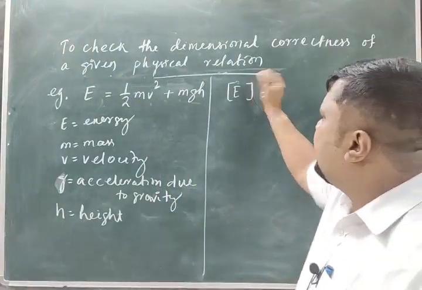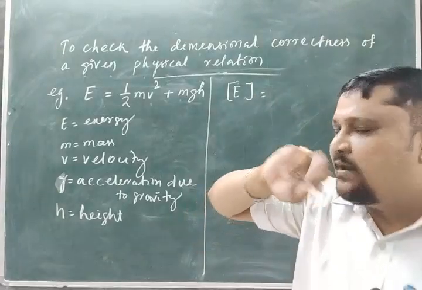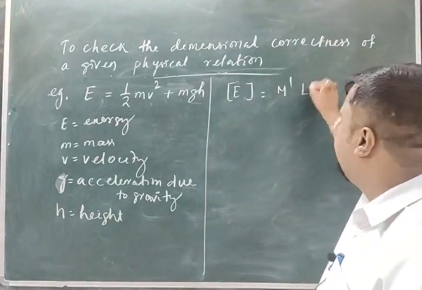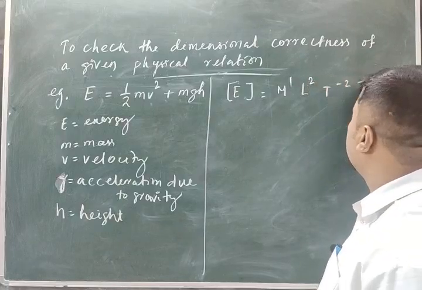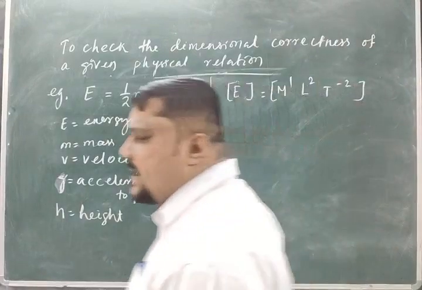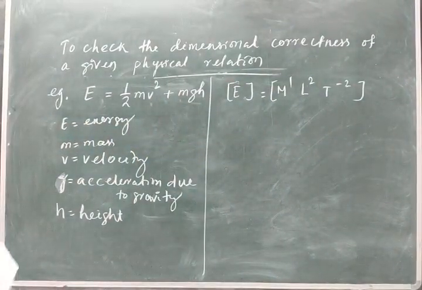But when I write this energy in this discussion, already some of you have got the dimension of energy. So what is the dimension of it? I am writing M1 L2 T minus 2. If I am wrong, then correct me. M1 L2 T minus 2. Clear? That is the energy, right?